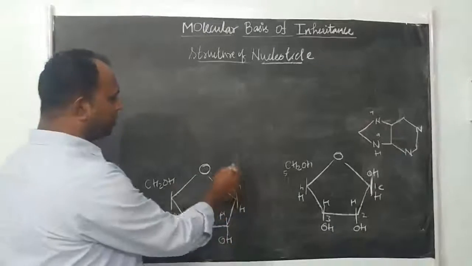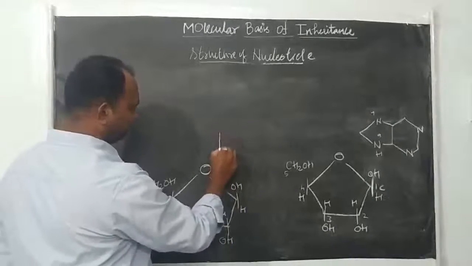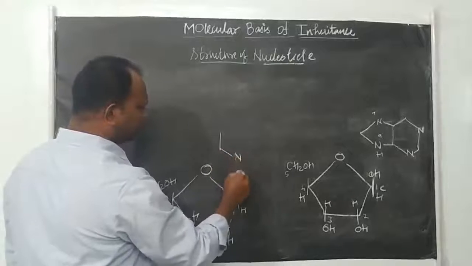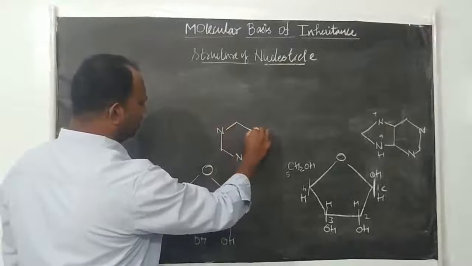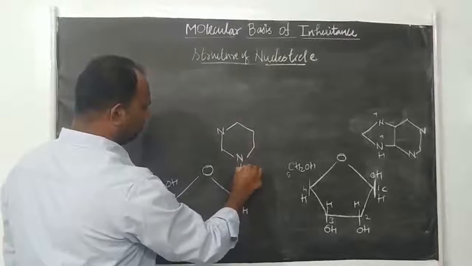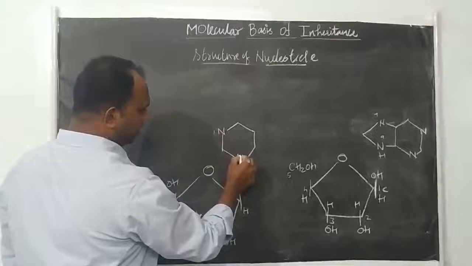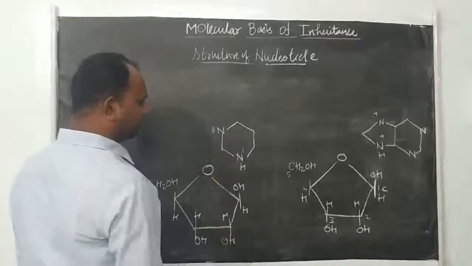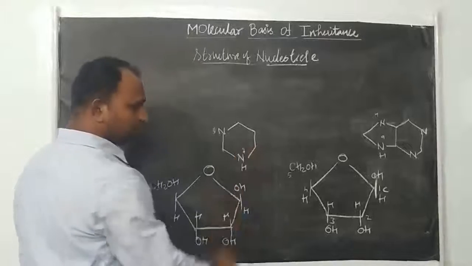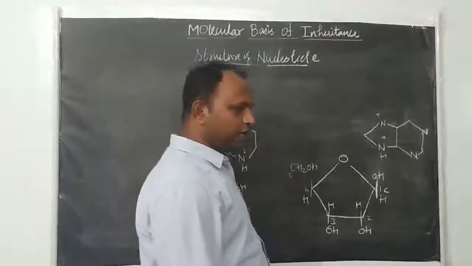And here I am taking one pyrimidine base. Pyrimidine bases have only a 6-member ring, right? So this is position 1 and 3. This is the first nitrogen, this is the third one, right? First nitrogen and third nitrogen. Okay, see here how it will join now.